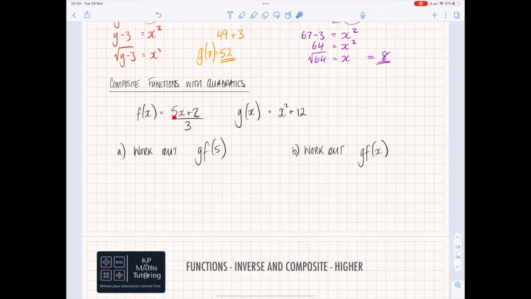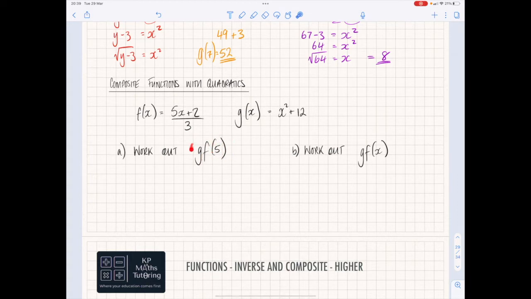So f of x is equal to 5x plus 2 over 3, and then g of x is equal to x squared plus 12. Now this is a composite function here. So what we're saying is we have a function of f, but we also have a function of g combined. So this is like writing it as g of f of 5.